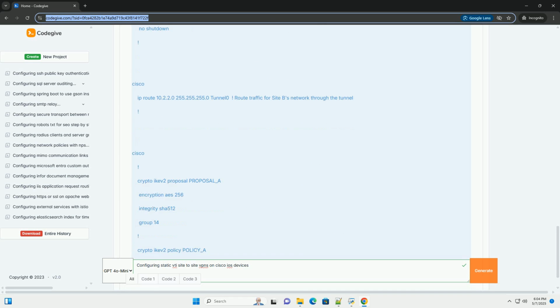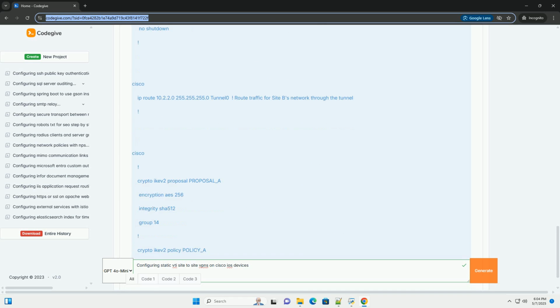Configuration steps, router B. The configuration on router B is similar, but with the IP addresses reversed. 1. Configure IKEv2 profile. Important, use the same pre-shared key as you used on router A. The proposals and policies must match exactly, including encryption and hashing algorithms.